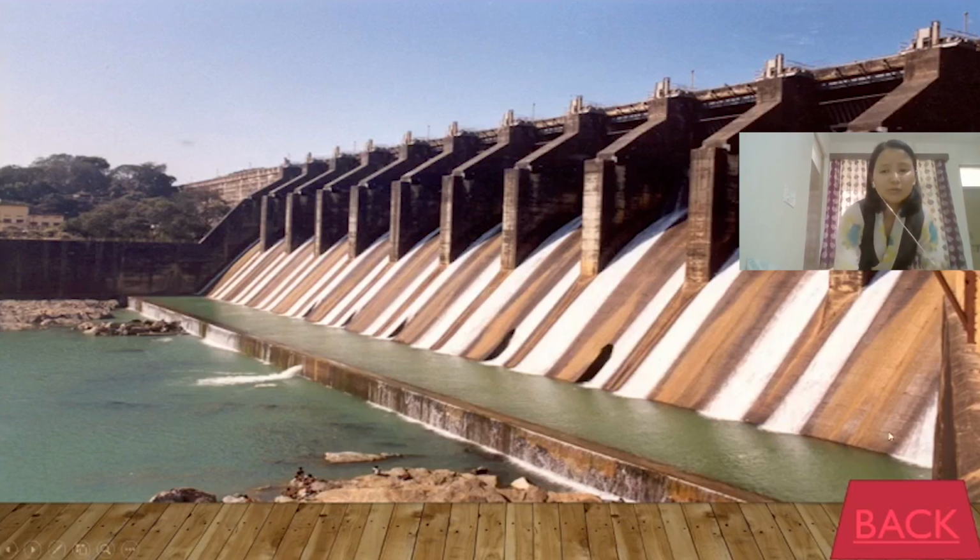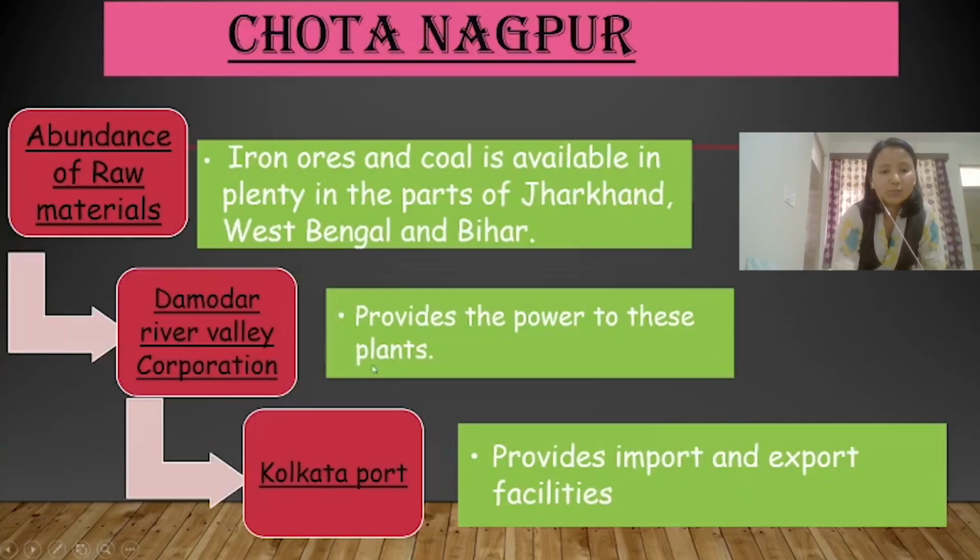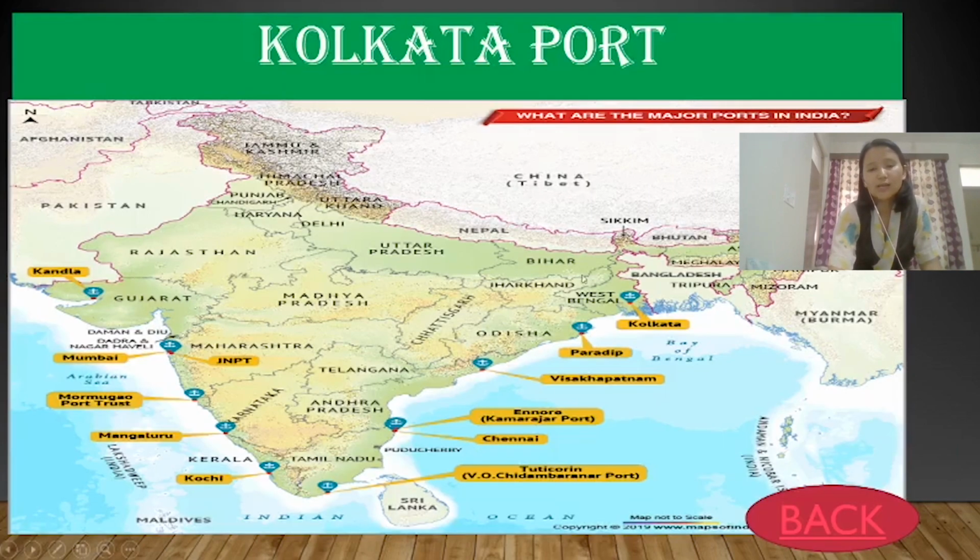With the help of the Damodar River Valley Corporation, the iron and steel plants get a regular supply of power. Because of that, the iron and steel industry gets a regular supply of power from here. And then the third one is that the Chotanagpur area is supported by the Kolkata port. The Kolkata port lies in the Chotanagpur Plateau area.